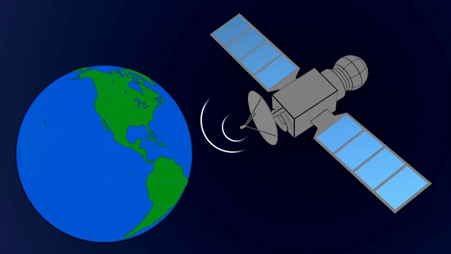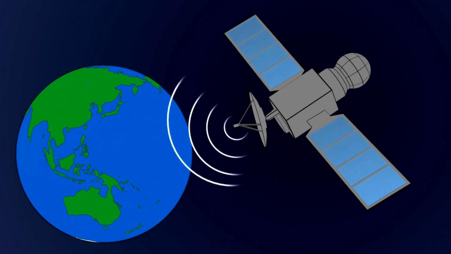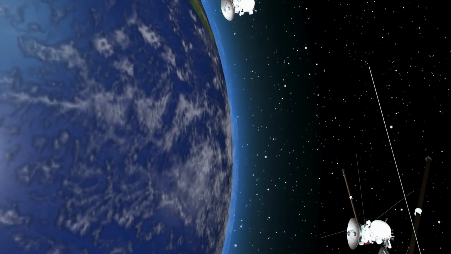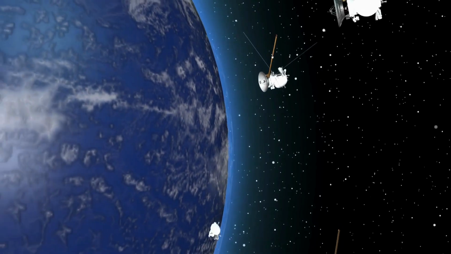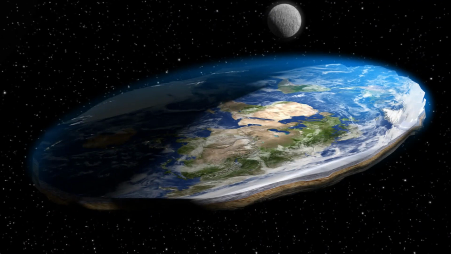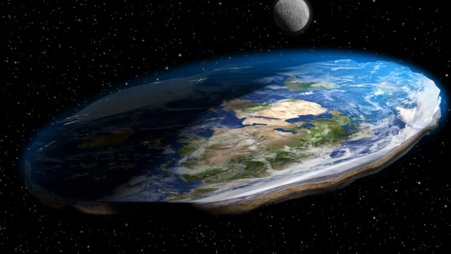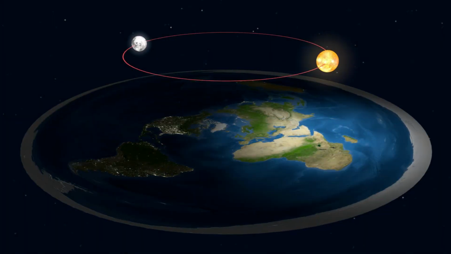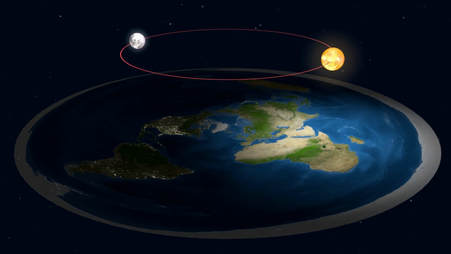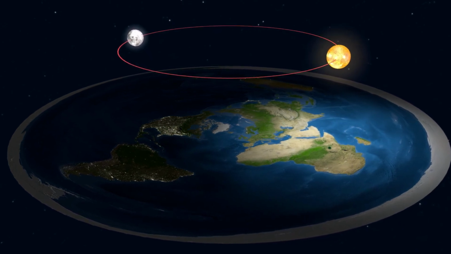Misinterpretation of scientific evidence by flat earthers. Flat earthers are notorious for their selective use of scientific data to back their assertions, often engaging in a deliberate distortion of facts to suit their agenda. They might, for example, point to the absence of perceptible curvature from certain vantage points as proof the Earth is flat, disregarding the principles of physics that explain why the curvature is not always visible to the naked eye.